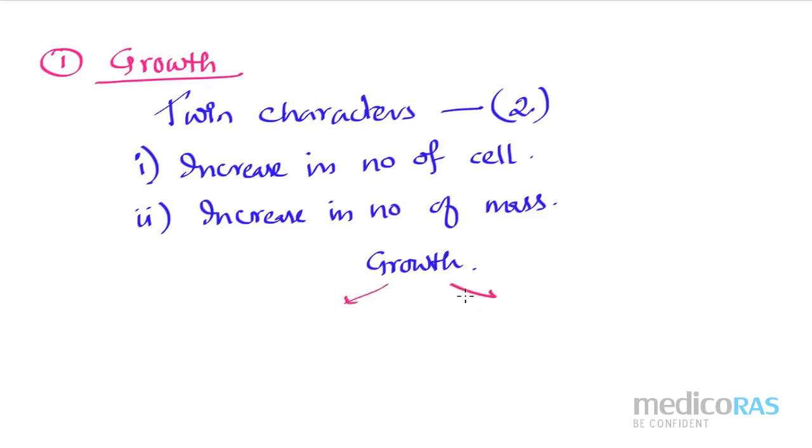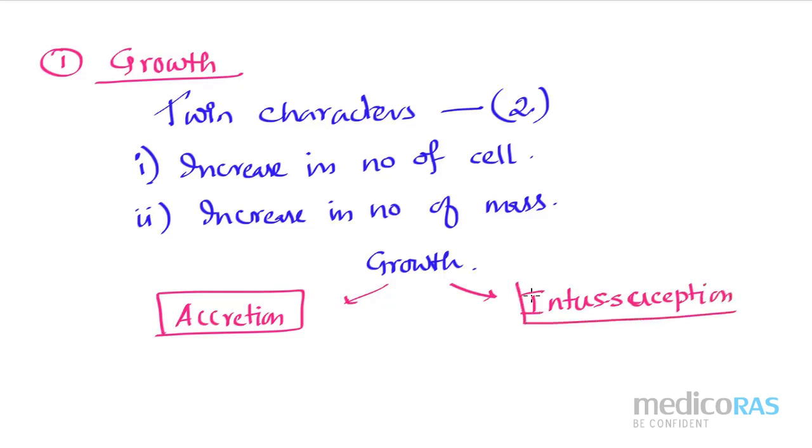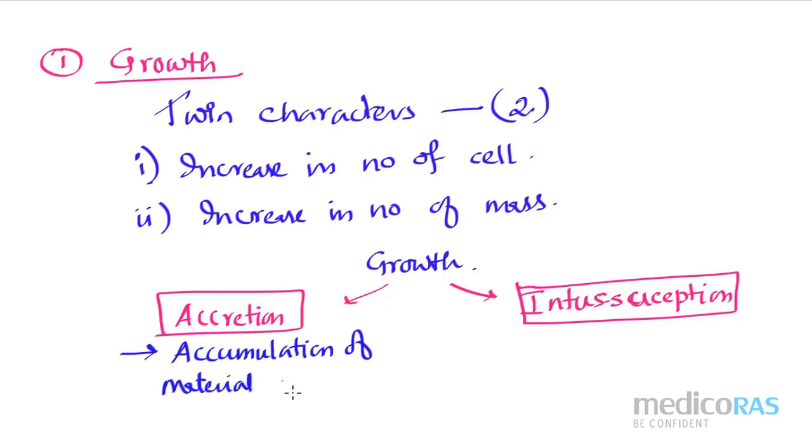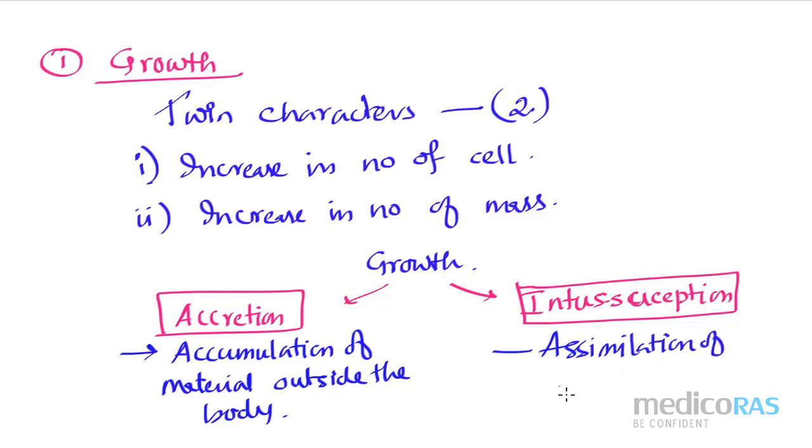Some growth is known as accretion kind of growth, and some growth is known as intussusception growth. Accretion means accumulation of material outside the body. Intussusception is the assimilation or accumulation of material inside the body.